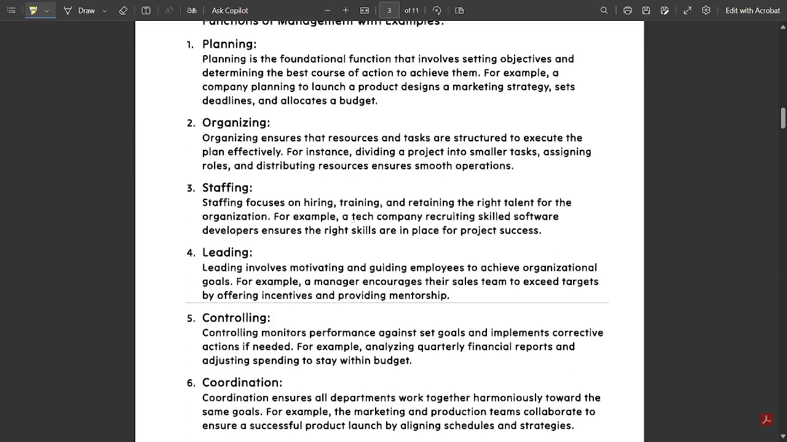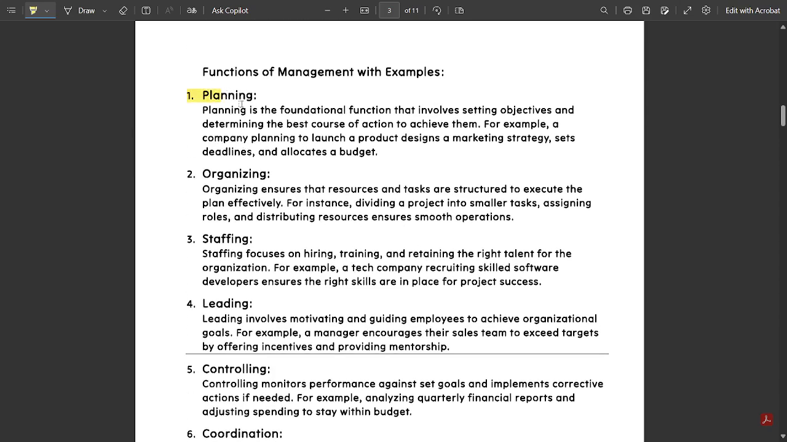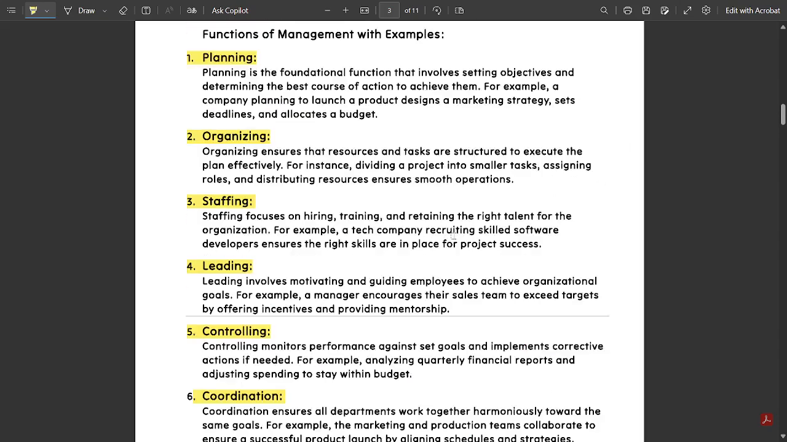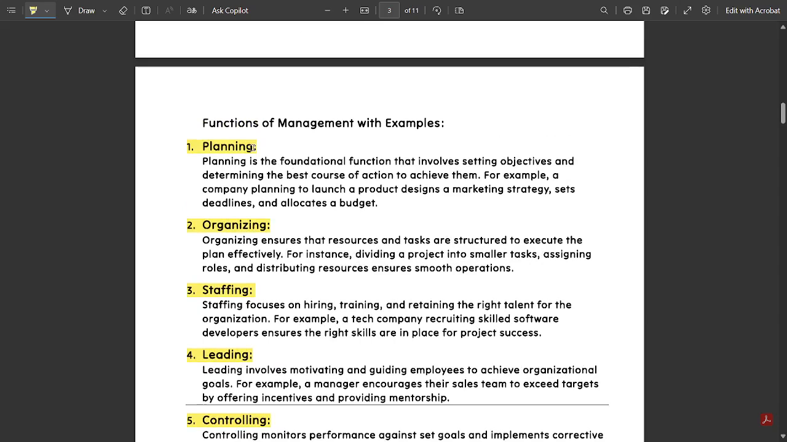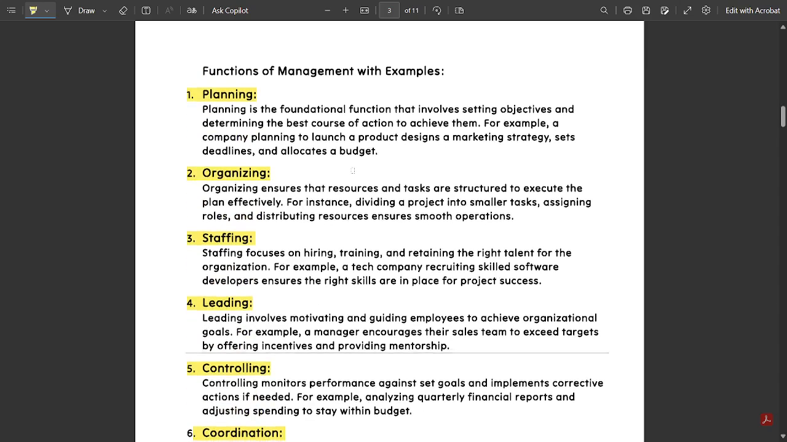Next question, functions of management. The functions are basically planning, organizing, staffing, leading, controlling, coordination, etc., along with some examples. For example, for planning, you can explain how planning takes place in management with one example scenario. Organizing also with one example scenario: if you are opening a startup, how you organize it, how you plan it, how you staff it, and what leadership is required. One particular leader is required for mentorship or something. Like this you should explain all the functions of management.